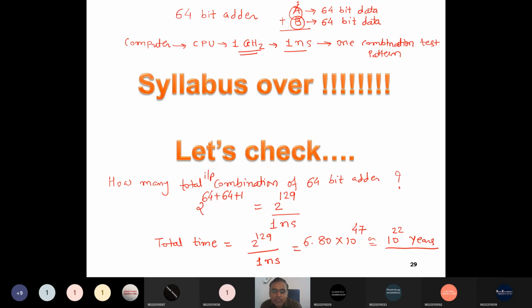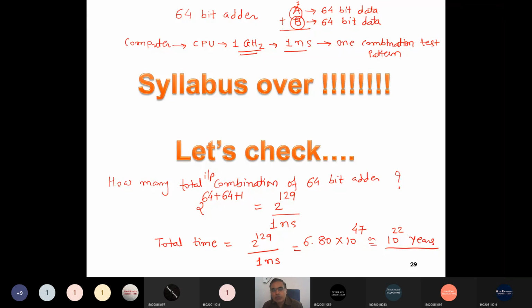Are you getting the importance? If it's so simple, then our syllabus is over and you would not need to learn testing and verification. So even to check a very small module, it is not possible using exhaustive testing.